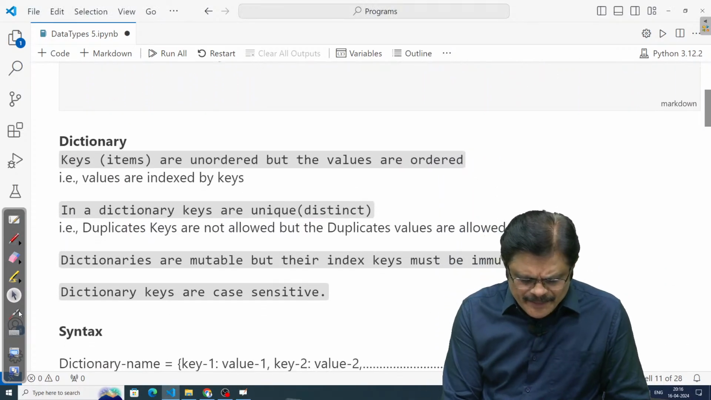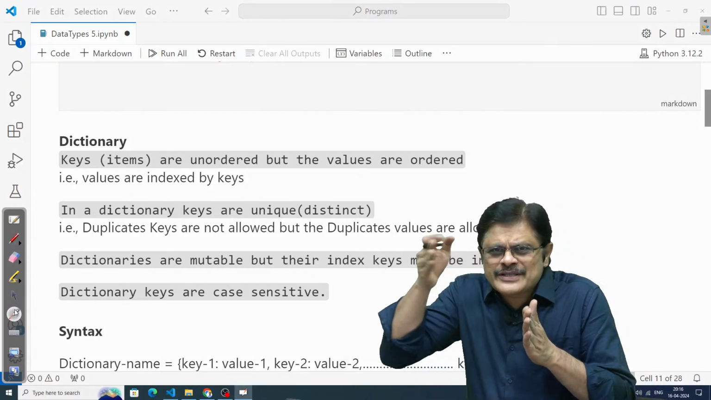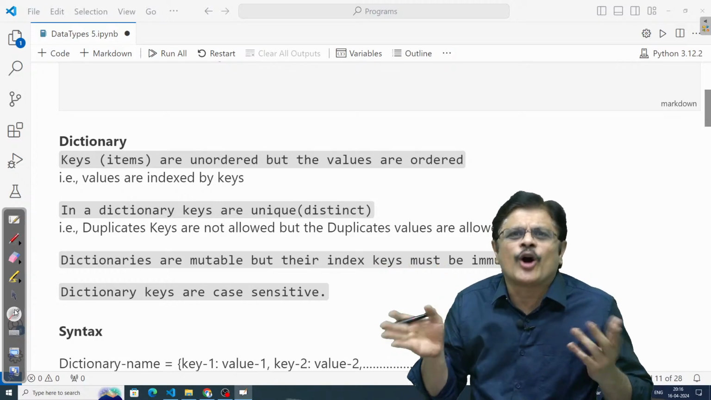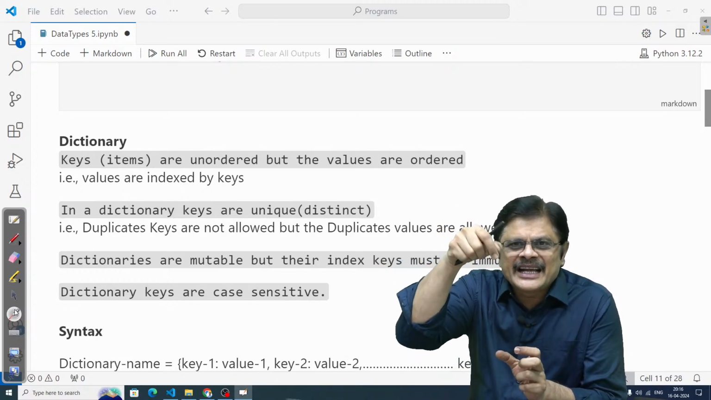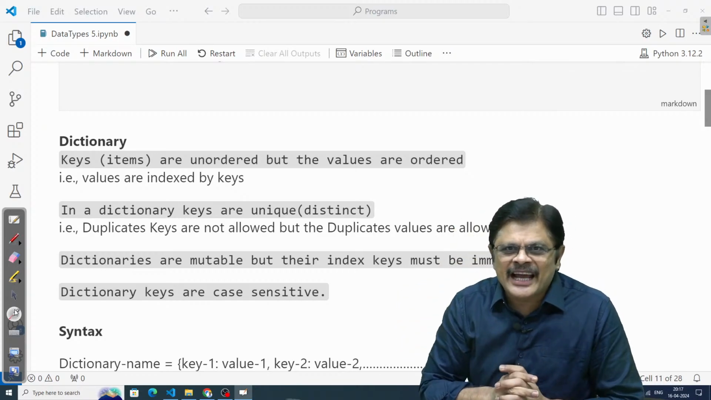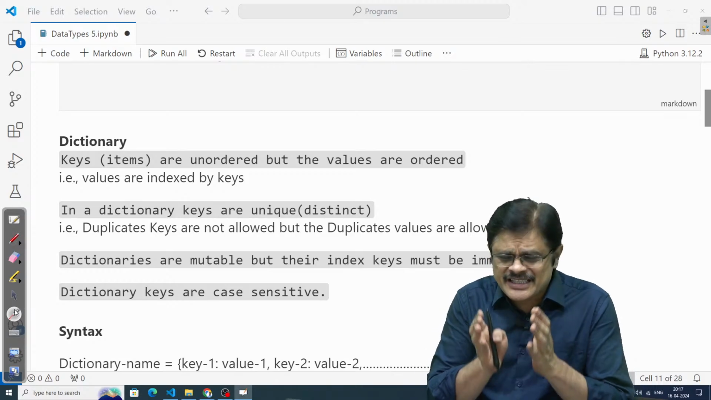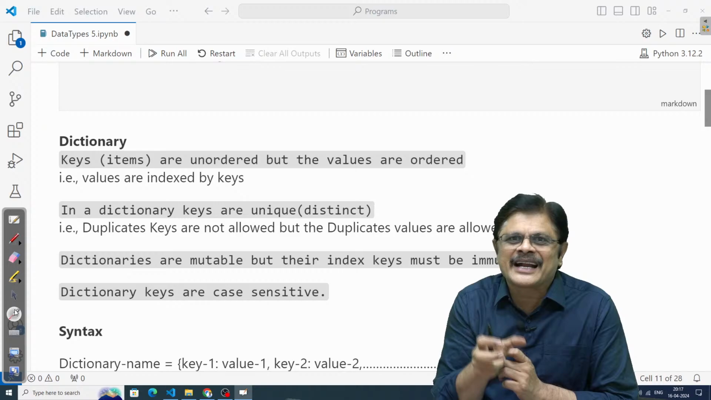So here the keys, or you can say items, as a whole, if you see, the items of a dictionary are not ordered. That is, you cannot get a key value pair with any index, like dictionary name and 0 index. You cannot get the items of the dictionary, that is, the key value pair. You cannot access the key value pair directly, my dear friends.